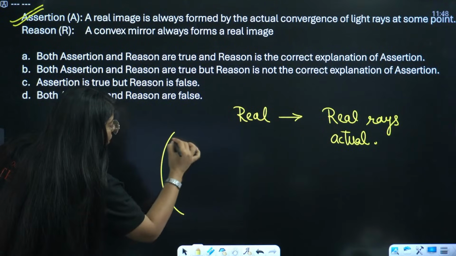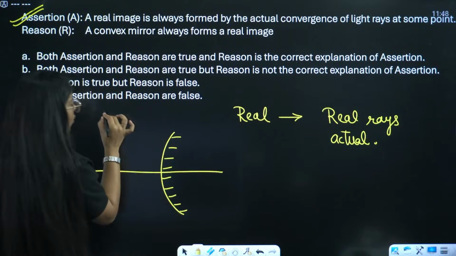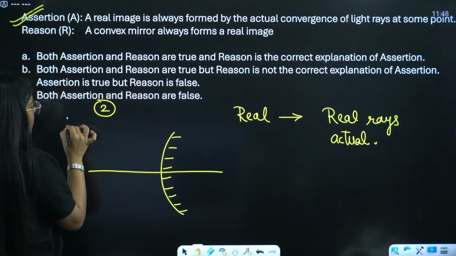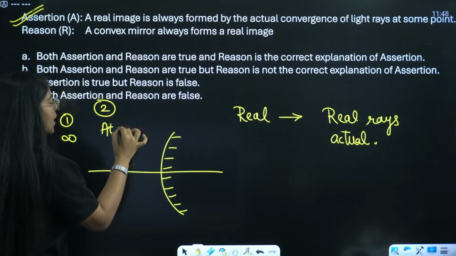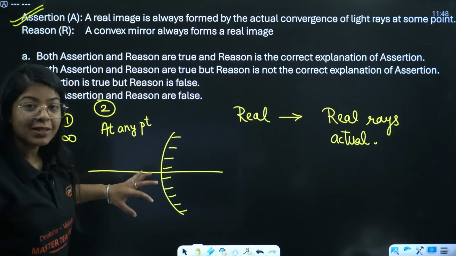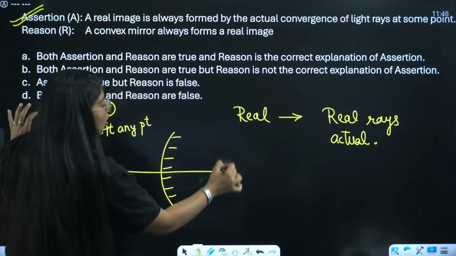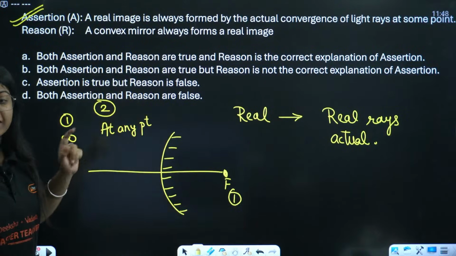This is my convex mirror, right? And we know we have just 2 cases of a convex mirror. First, the object is at infinity, and second, it is at any point. For infinity, the image is at focus.